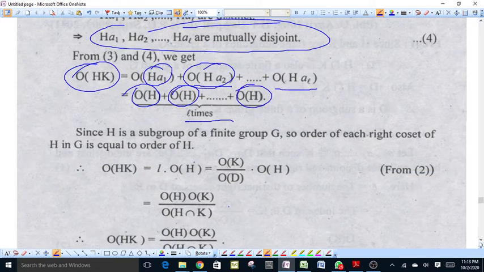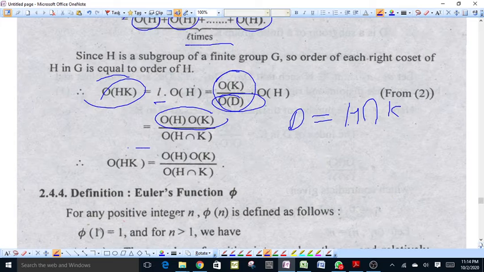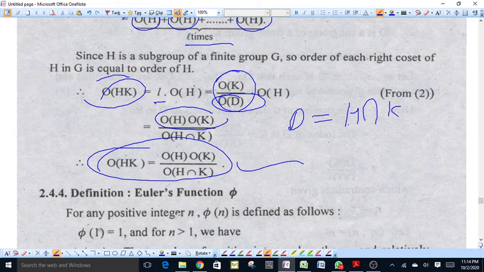because H is a subgroup of finite group G, so the order of each right coset of H in G will be equal to order of H. Therefore, order of HK will be equal to l times order of H, and here l is equal to order of K upon order of D. That is, order of HK will be equal to order of H times order of K upon order of D, and order of D, because D is equal to the intersection of H and K, will be equal to order of H intersection K. Hence, order of HK is equal to order of H times order of K upon order of H intersection K.